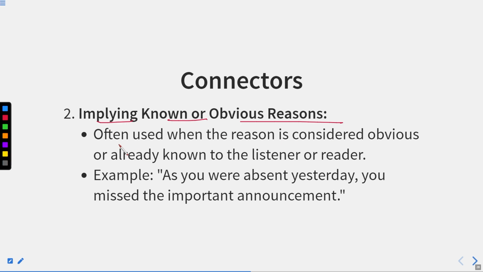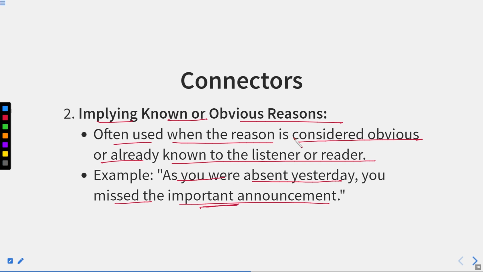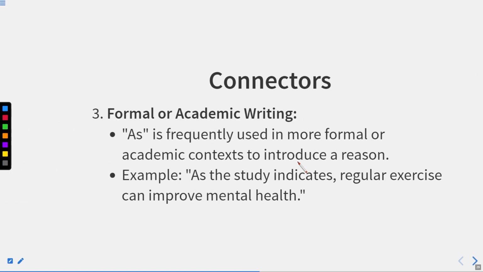Implying known or obvious reasons. It is often used when the reason is considered obvious or already known to the listener or reader. As you were absent yesterday, you missed the important announcement. So here we can use this: as you were absent yesterday, you missed the important announcement. So this is the effect, or the result, for which the reason is that you were absent.